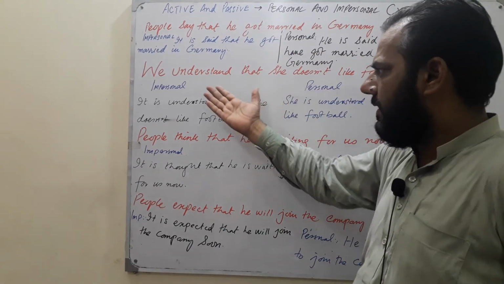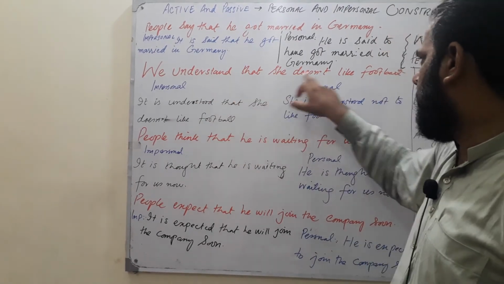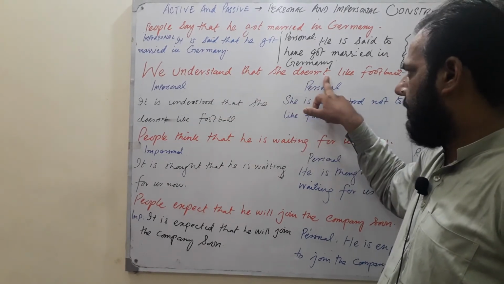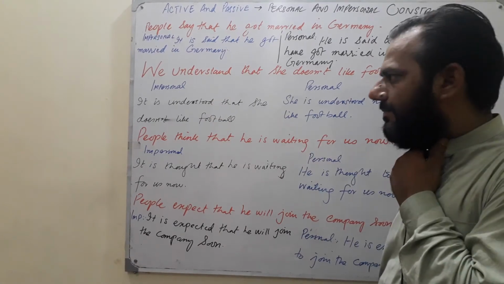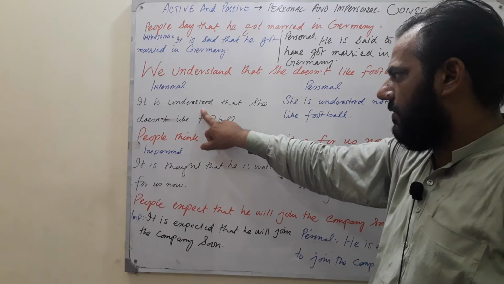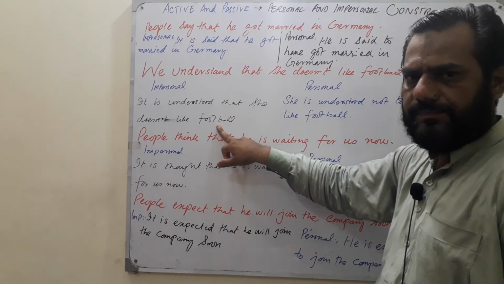Now look at the second example. We understand that she doesn't like football. This is simple present and this is also simple present. So what is the third form of understand? Understood. So how would you do that in impersonal? It is understood that she doesn't like football. Okay.